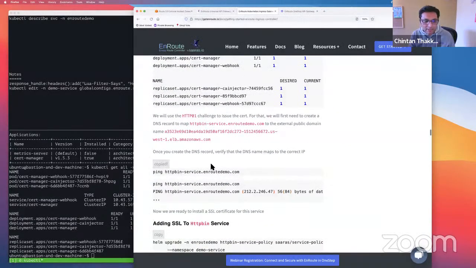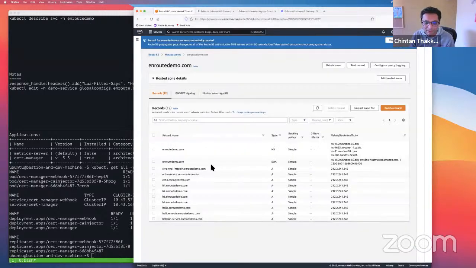What I have done for this demo is, the way Let's Encrypt works, it wants to send a request to your domain to verify the certificate. So when you say, hey, Let's Encrypt, sign this certificate for me, and this is the domain name, the httpbin service, Let's Encrypt wants to see, can I reach this server? Does this server really belong to you? Is there any way I can verify it?